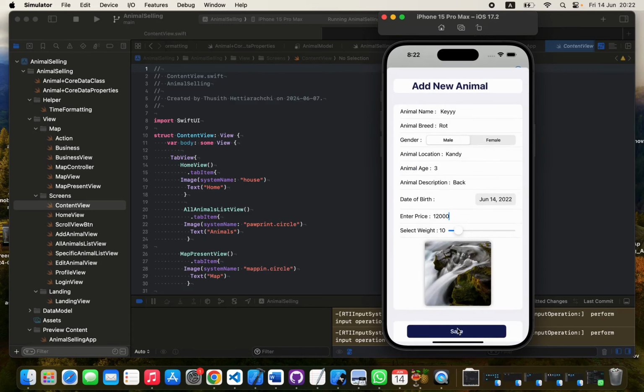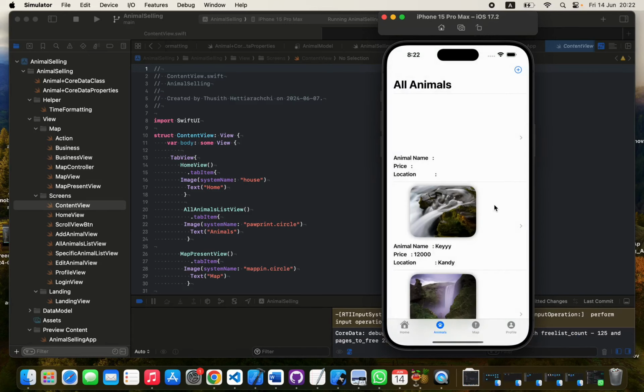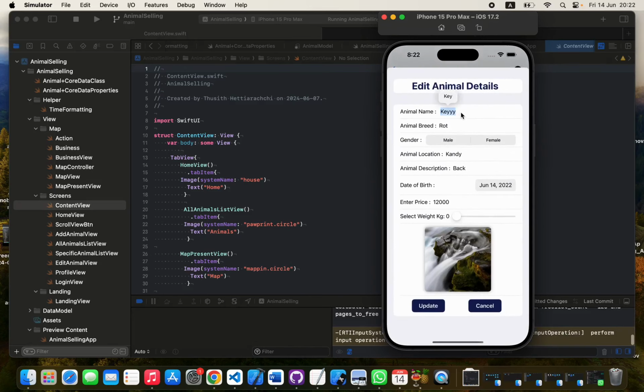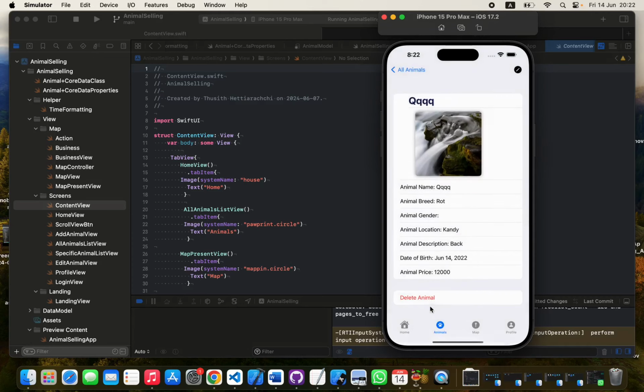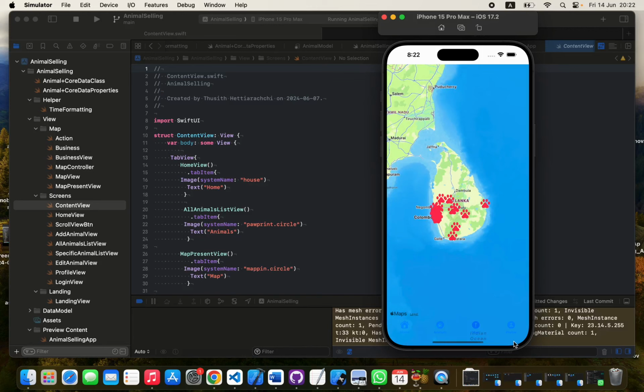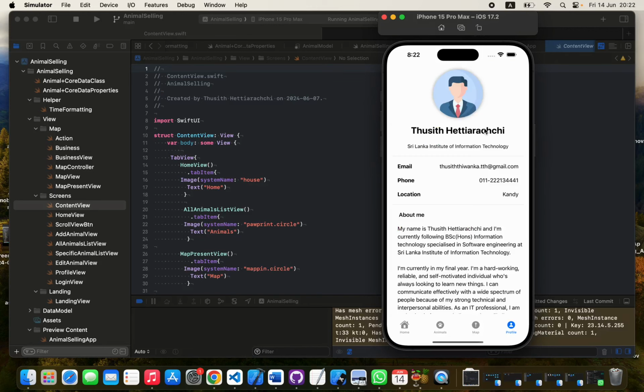All right, we can save it, and this is our animal details, and we can change it and update it like this, and we can also delete it. And I have a map here, and also I have a profile here,